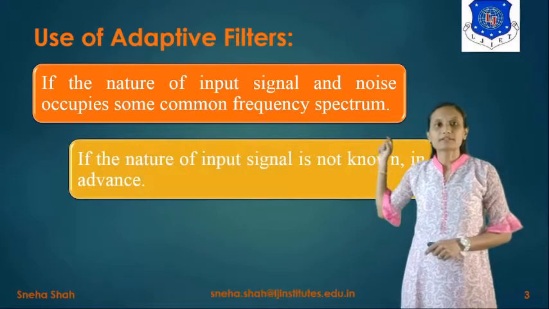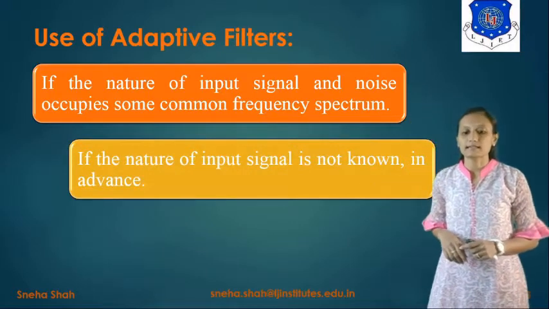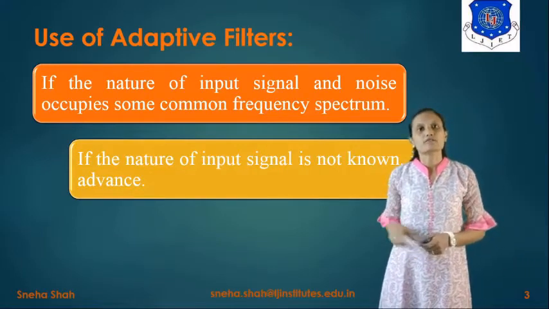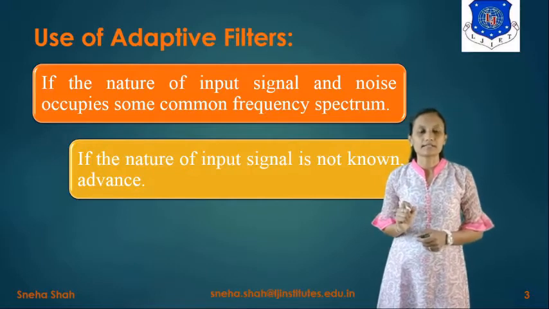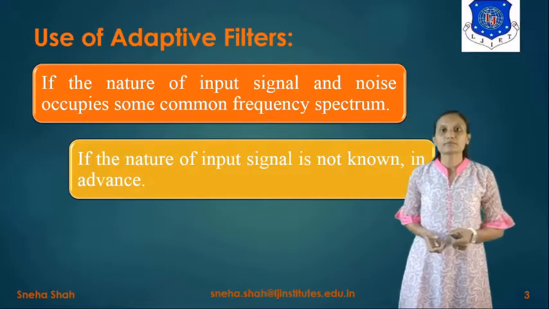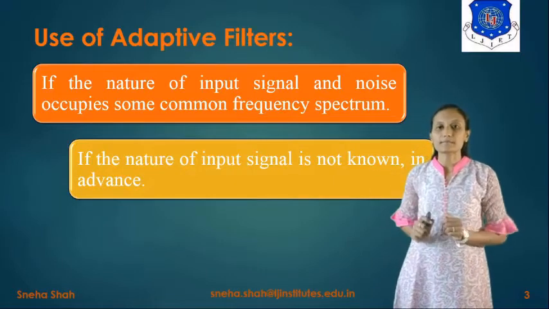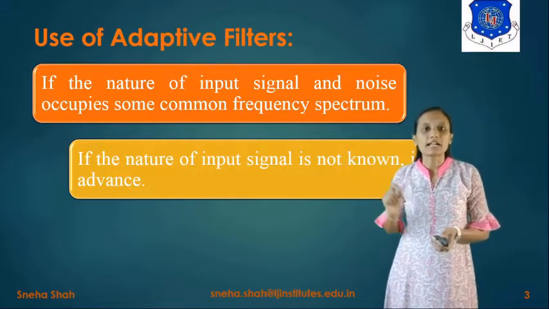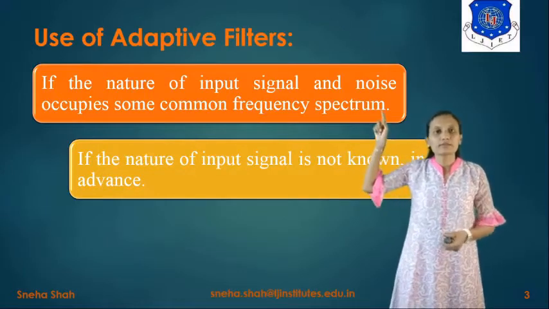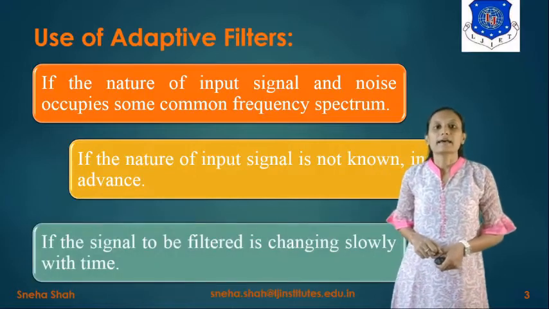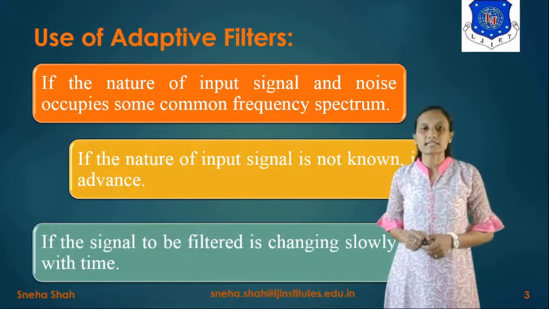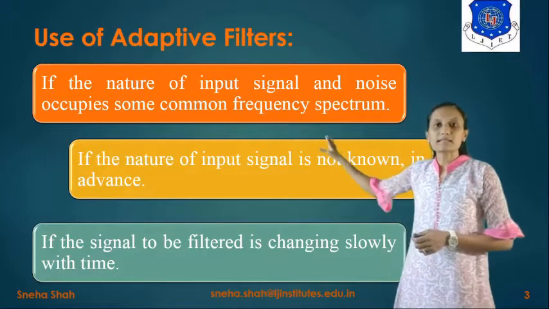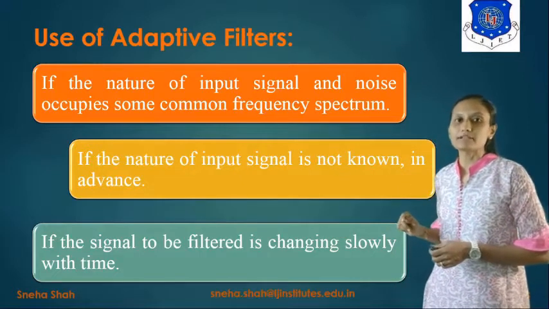The second use of adaptive filters is if the nature of the input signal is not known to us in advance, then we can't use simple filters, right? So for that also we use an adaptive filter. If we know the nature of the input signal, then we can filter out a particular frequency band using simple filters. But to filter an unknown input signal, we have to use adaptive filters. And if the signal to be filtered is changing slowly with time, then also we have to use an adaptive filter. So there are basically these three uses of adaptive filters.